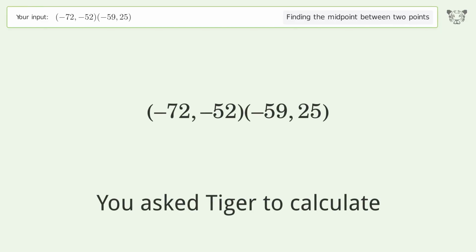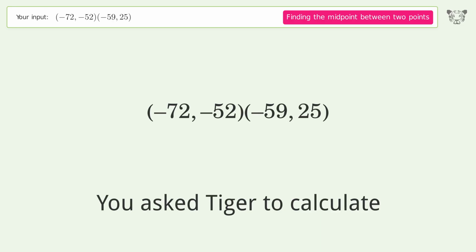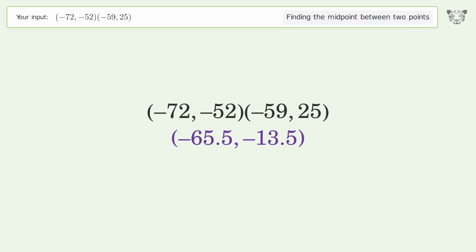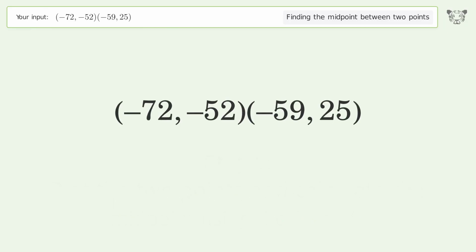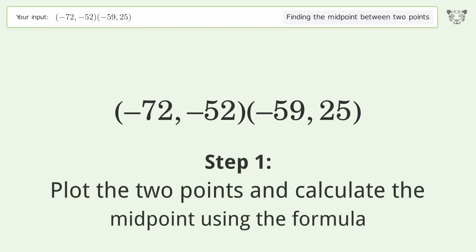You ask Tiger to calculate. This deals with finding the midpoint between 2 points. The midpoint between the 2 points is -65.5, -13.5. Let's solve it step by step. Plot the 2 points and calculate the midpoint using the formula.